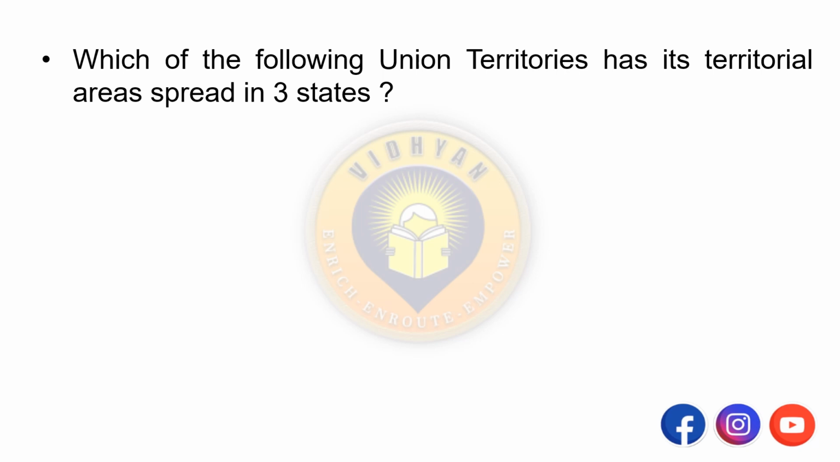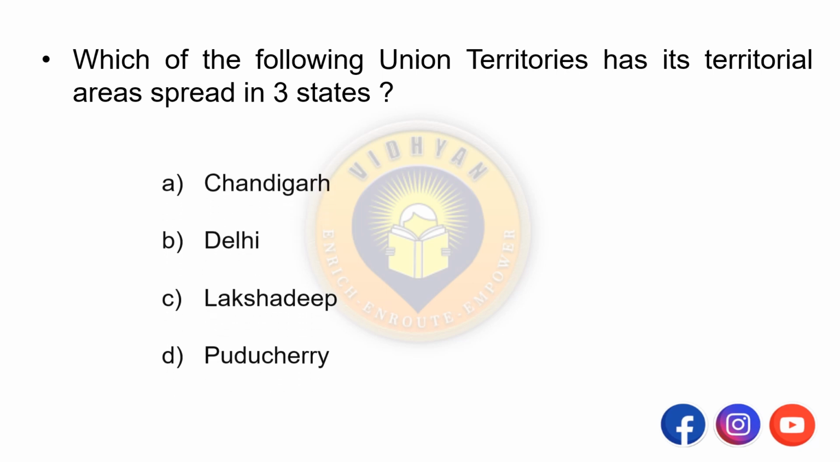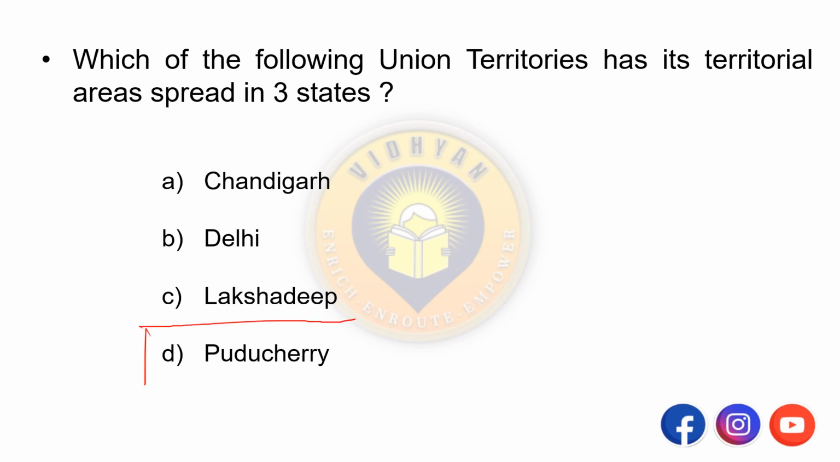Which of the following union territories has its territorial areas spread in 3 states? The options are A. Chandigarh, B. Delhi, C. Lakshadweep, D. Puducherry. So the answer is Puducherry. Okay.